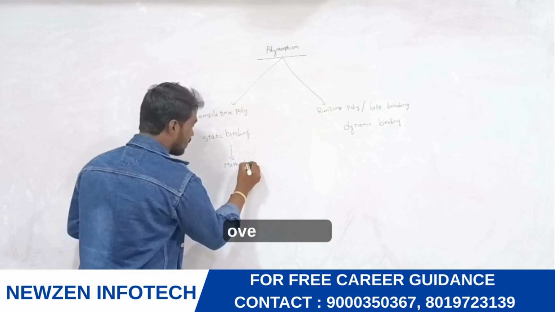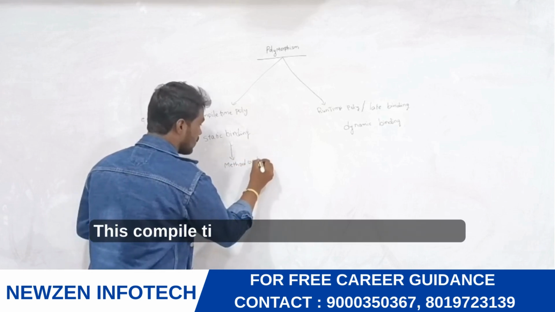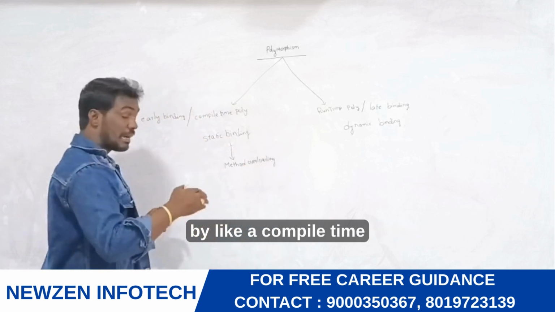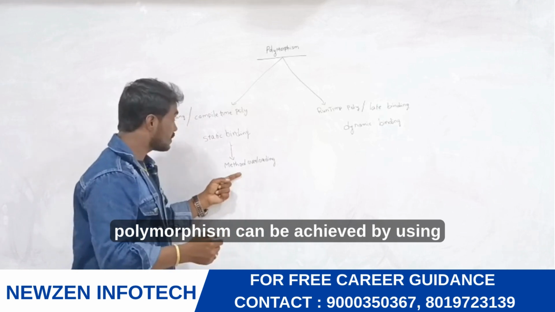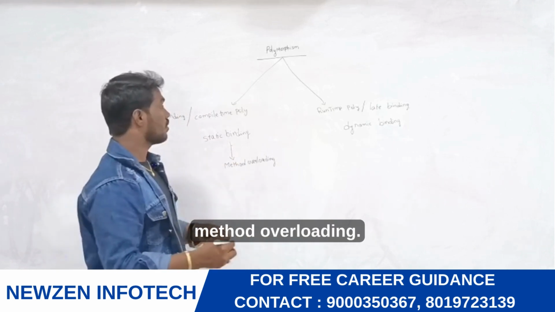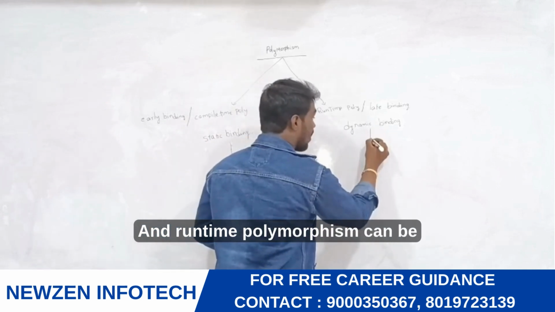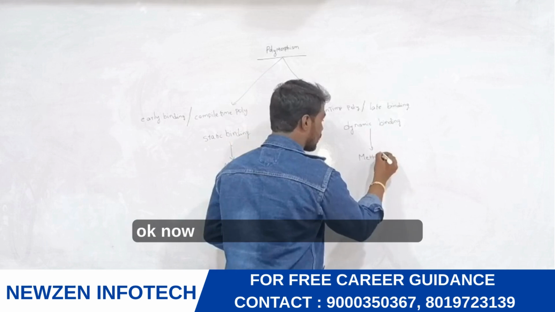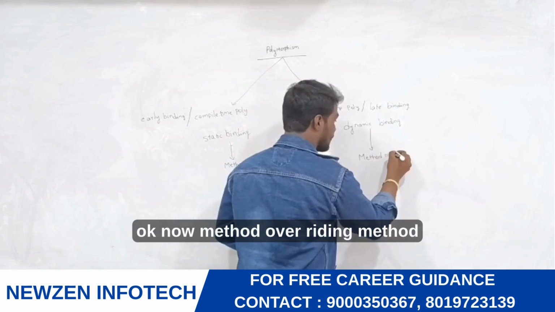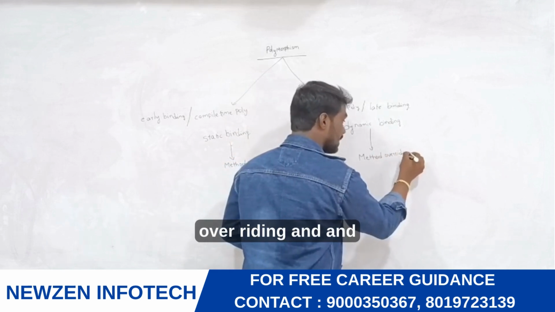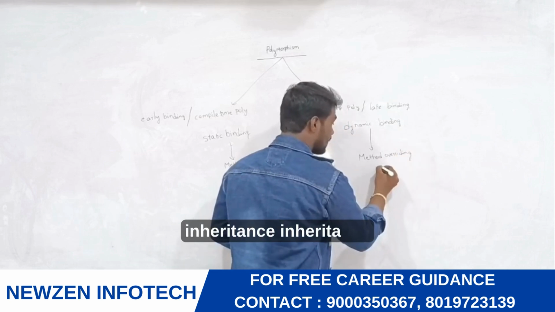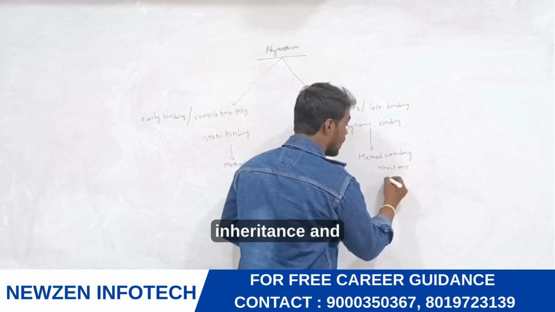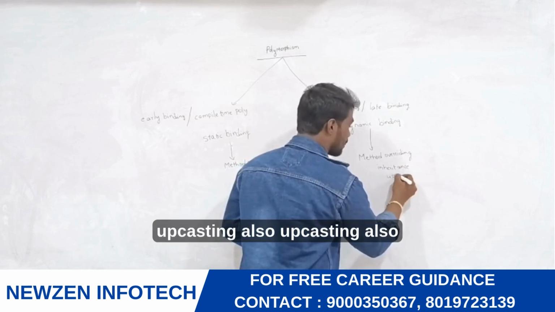Okay, now method overloading. Compile time polymorphism can be achieved by using method overloading, and runtime polymorphism can be achieved by method overriding, inheritance and upcasting.